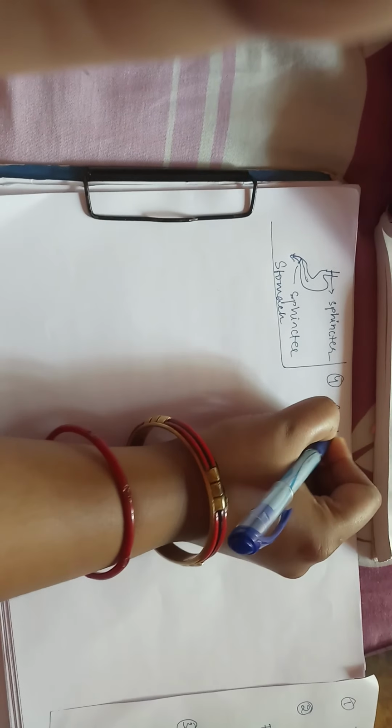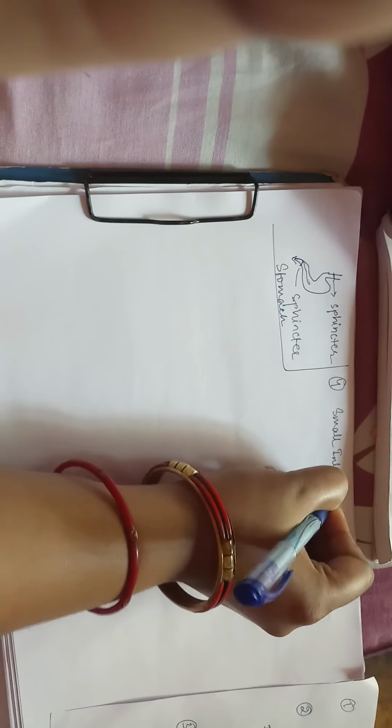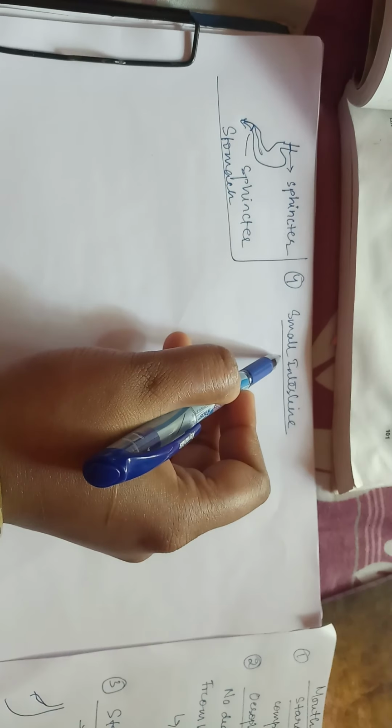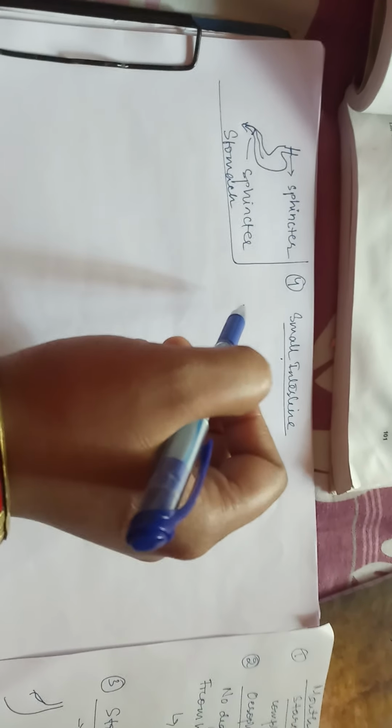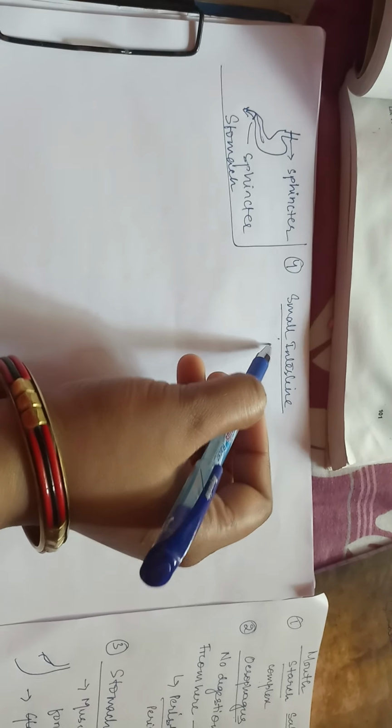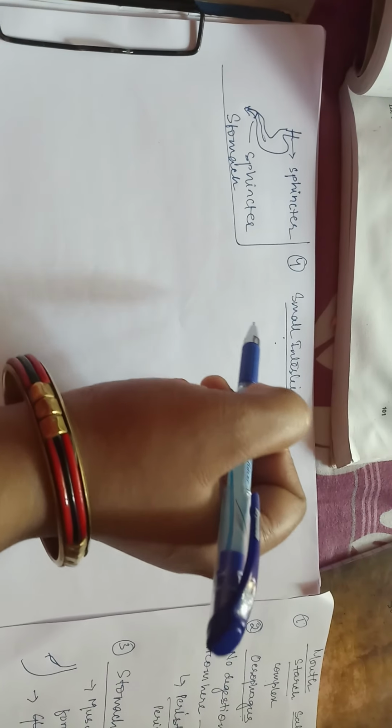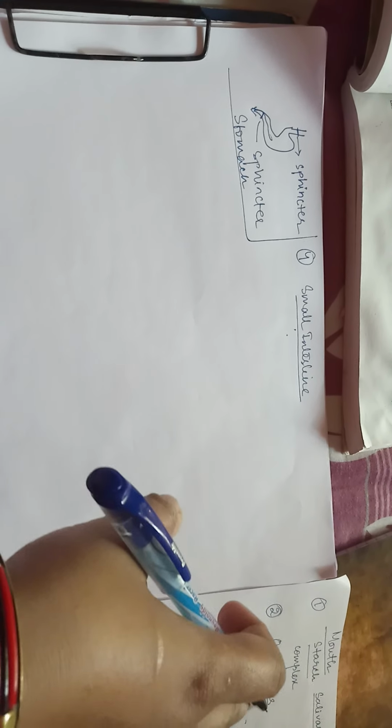that is the small intestine. Now the small intestine is the longest part of the body, and it shows extensive coiling. Therefore it is situated in a small part. The small intestine is longest in herbivores and shortest in carnivores. The reason is that herbivores carry out digestion of cellulose, which is not carried out by carnivores. Hence the small intestine is longer in herbivores and shorter in carnivores. But if we compare the whole body organs, then the small intestine is the longest organ.